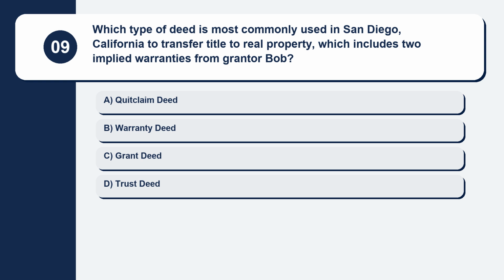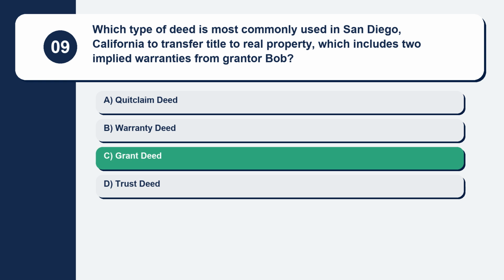Question 9. Which type of deed is most commonly used in San Diego, California to transfer title to real property, which includes 2 implied warranties from grantor Bob? Here are your options. Option A, quitclaim deed. Option B, warranty deed. Option C, grant deed. Option D, trust deed. The correct answer is option C, grant deed.